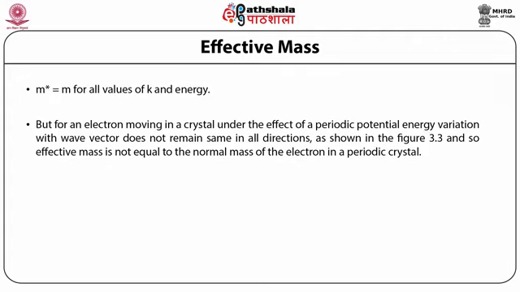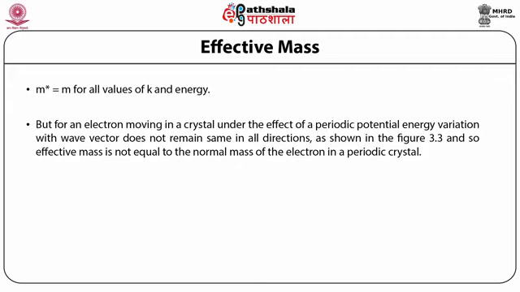There is a clear understanding now. If an electron is affected by a periodic potential, then the mass is not the same as the ordinary mass we consider. It is the effective mass. So whether group velocity is linked with momentum or with acceleration, everything is seen in a different way, because the effective mass is different from the ordinary mass.